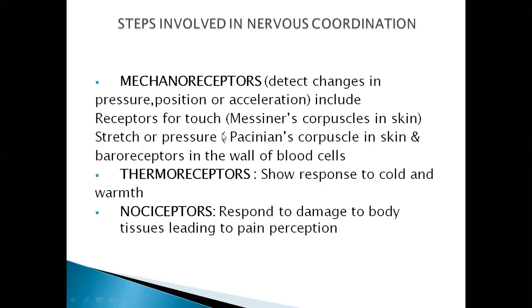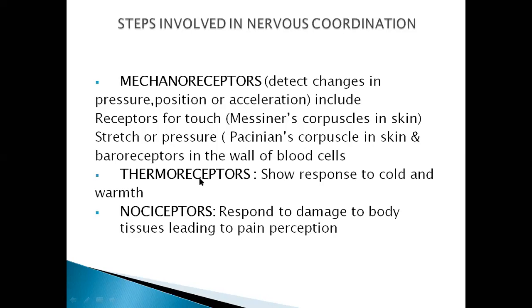Stretch or pressure stimuli can be detected by Pacinian corpuscles in the skin and baroreceptors in the walls of the blood vessels. Yes, in your first year you have discussed the baroreceptors that bear the pressure on the walls of the blood vessels. So this was all about the mechanoreceptor that detects changes in pressure, position, or acceleration.